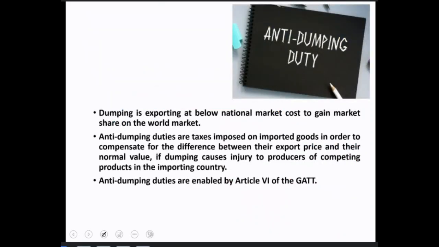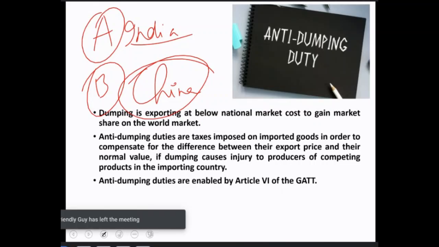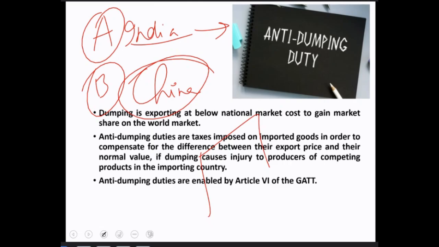So basically, what is anti-dumping? I'll give a very small example. Let's say this is country A, and consider this is India. Let's say this is country B, and of course, since we mostly face anti-dumping duties against China, Korea and Japan, let's just take these South Asian countries. Let's say there's a notebook. In India, the price of this notebook is 45 rupees.